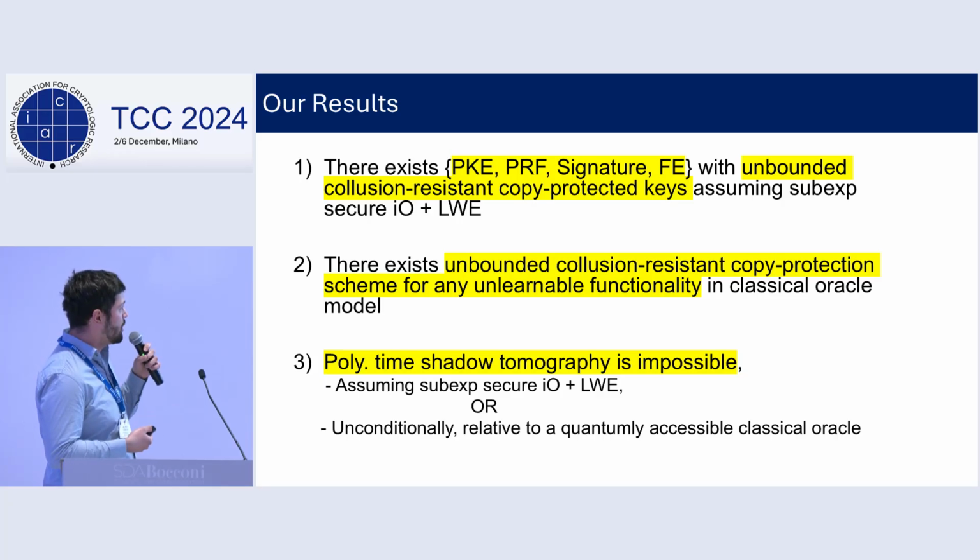This is in the classical oracle model because of the impossibility result I mentioned. And finally, we show that there cannot be a polynomial time shadow tomography algorithm. Shadow tomography is a problem from quantum theory that we will be talking about later on.